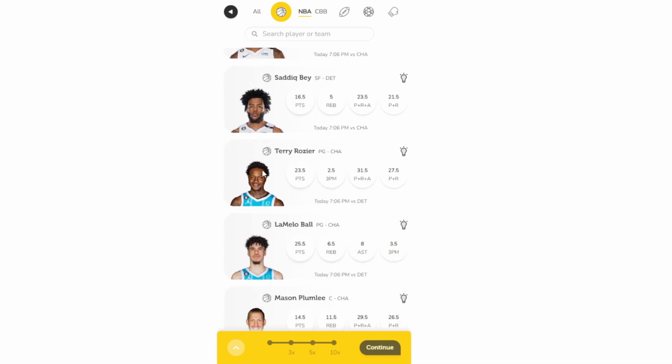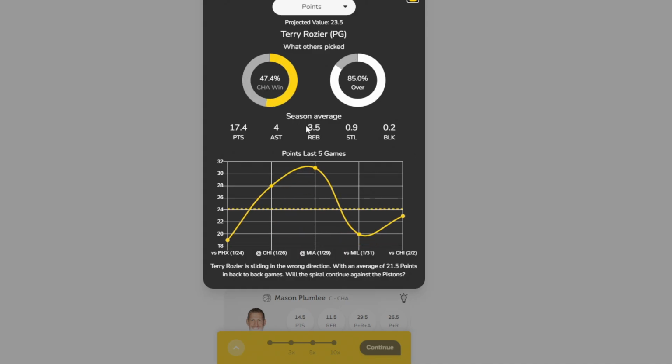So the first one we're going to talk about is Terry Rozier over 2.5 3-pointers made. So I'm going to talk about this play, and then I'm going to show you some of the tools and some of the things that we've done. So Terry Rozier over 2.5 3-pointers made. As you can tell, the juice on this is around -135 to -140 on the over here. He has cleared this number, over 2.5 3-pointers made, in 6 of his last 8 games.